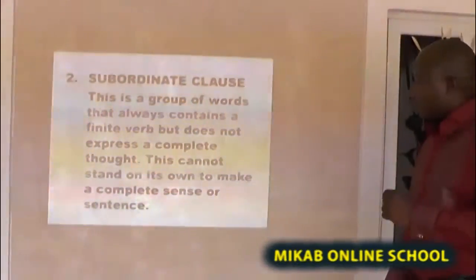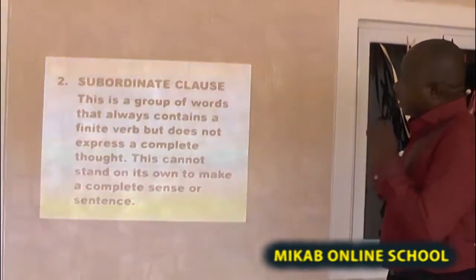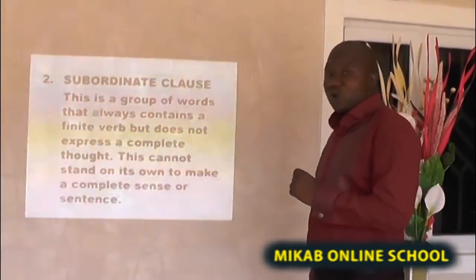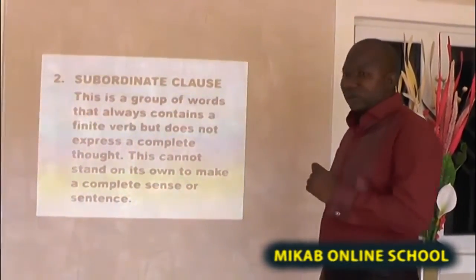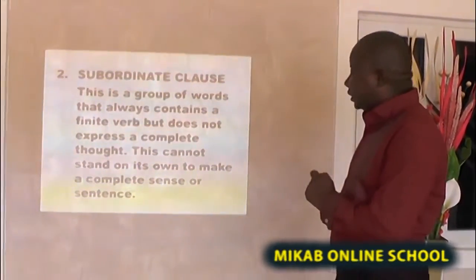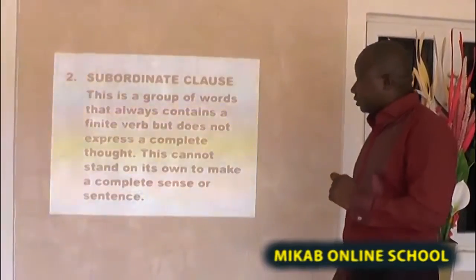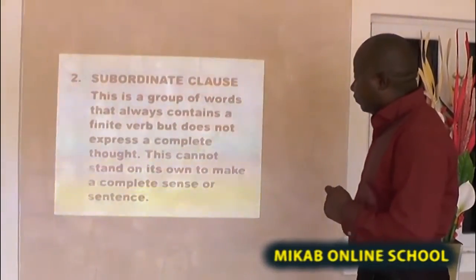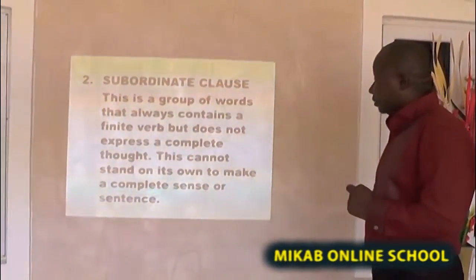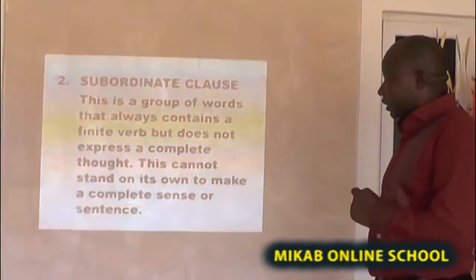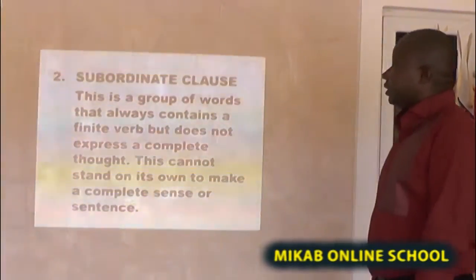It is called subordinate clause because on its own, it cannot stand. It must depend on the main clause before it can make meaningful meaning.